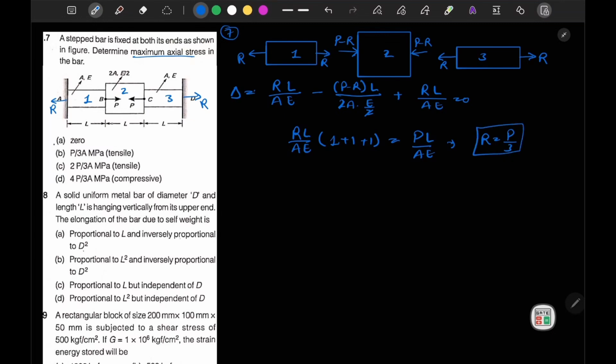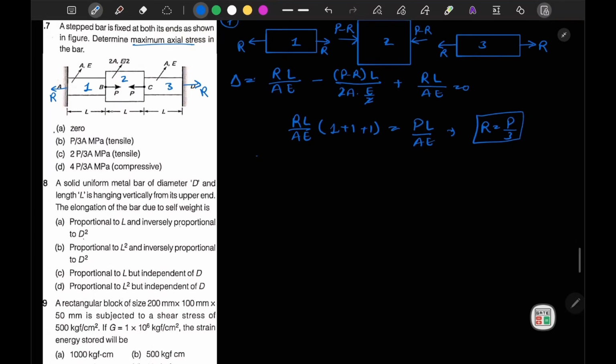Since we have obtained R is equal to P by 3, I can say that sigma 1 is equal to R by A, so P by 3A, and this is tensile.